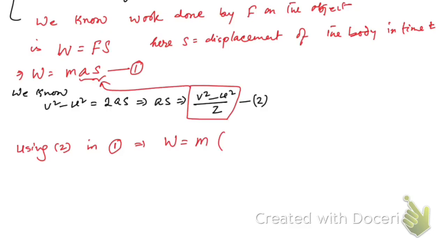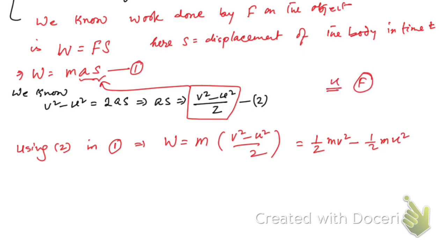Okay, so (v² − u²)/2, which gives half m v² minus half m u². Now u is the velocity of the object before the force F is applied, and v is the velocity after the force F is applied after time t. So that's why this is final velocity and this is initial velocity. That's why half m v² is final kinetic energy, and half m u² is initial kinetic energy. You know this is the expression for kinetic energy, right?